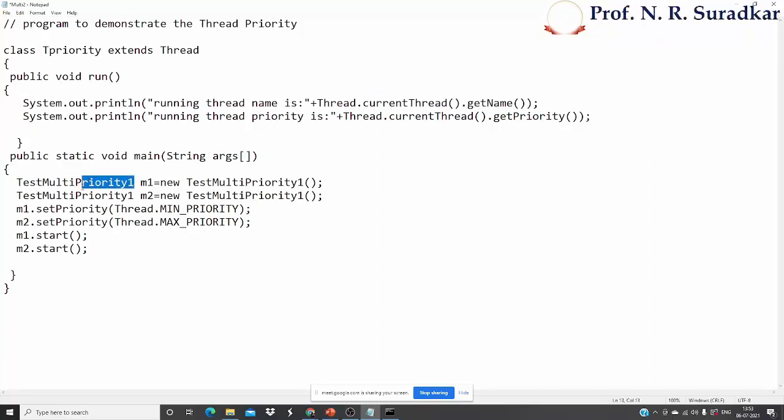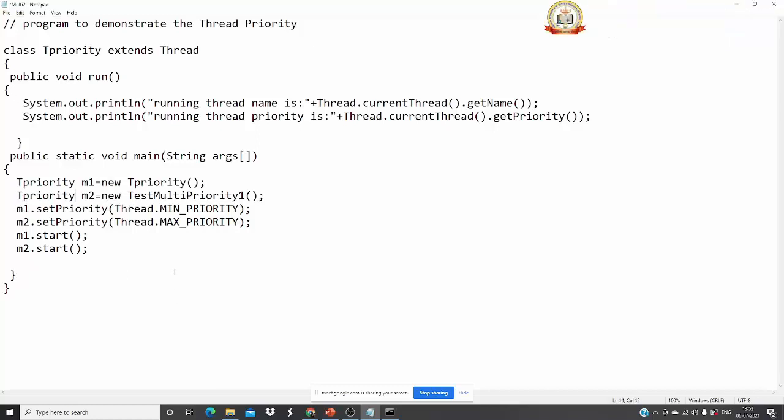Here the class is TPriority, because the name is very long. TPriority m1, copy from here, Control C, Control V. M1 is a thread, and new is the keyword used to create a thread. Again, we are creating the second thread, which is named M2.